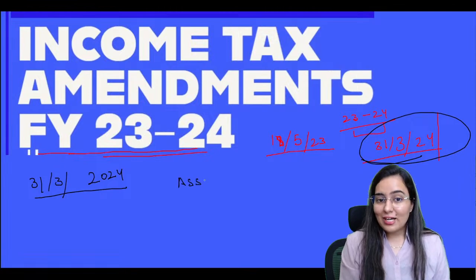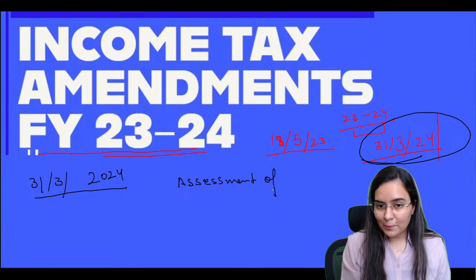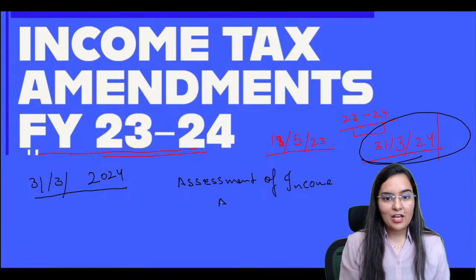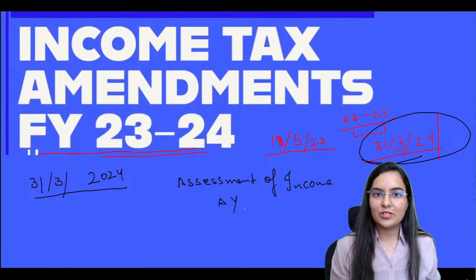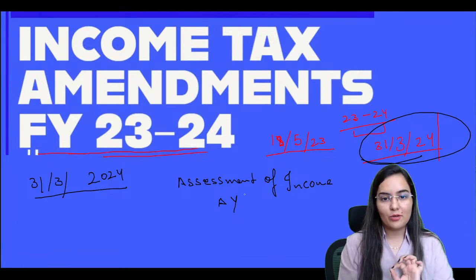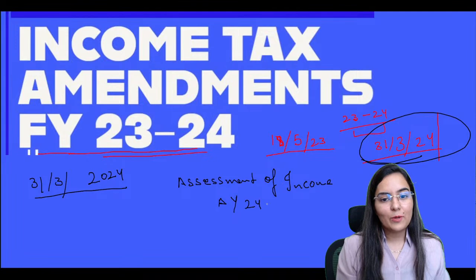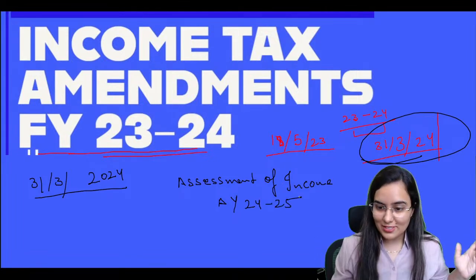The assessment of income is done in the assessment year, so that will be your AY. If anybody asks what is applicable to you, it is FY 2023 to 2024 and AY 2024 to 2025, because obviously in the next year you are going to assess the income.